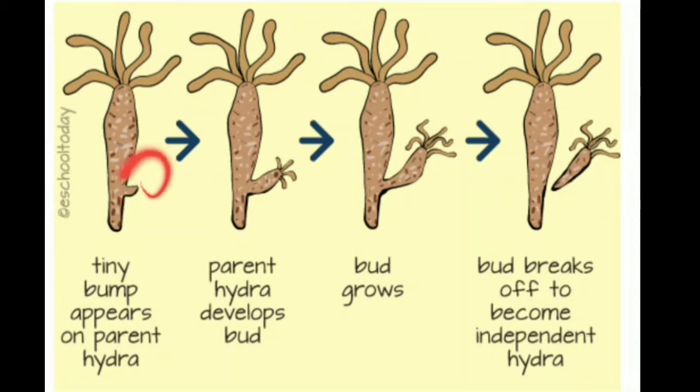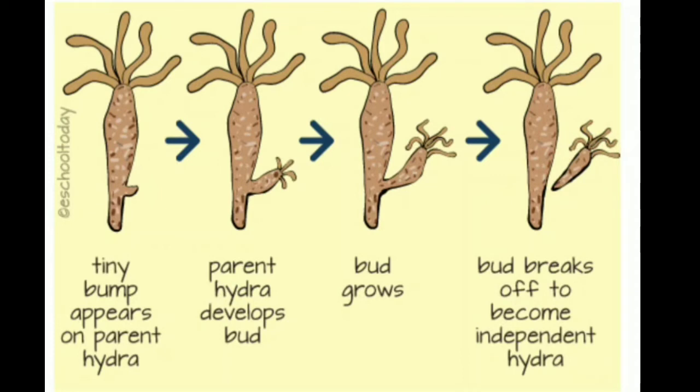It first appears in the form of a small protuberance, which you can call a bulb or a bud, and this keeps on growing, and the nucleus of the parent also divides into two halves. One half passes into the bud and the other remains in the parent, and this bud grows gradually to form a small Hydra. You can see how the small Hydra has grown, and then a time comes when this tiny Hydra detaches from the parent body and becomes an independent Hydra.